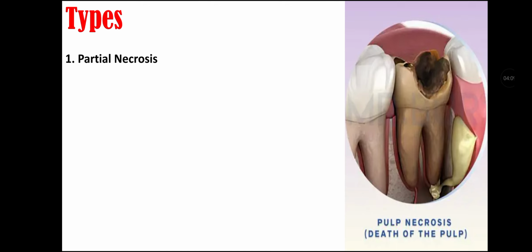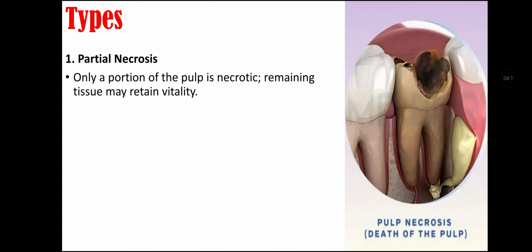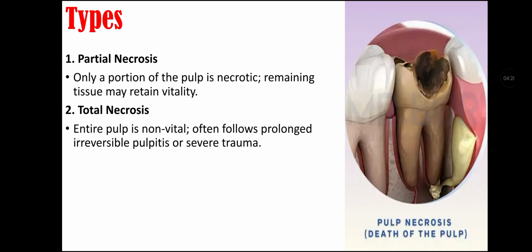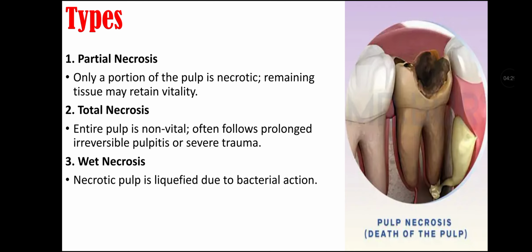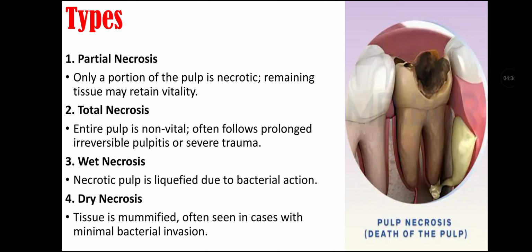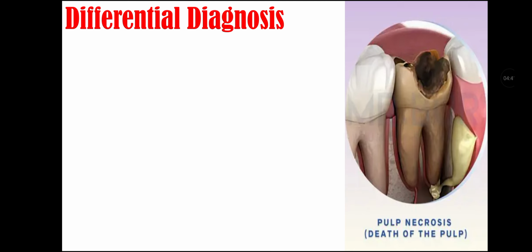Types of pulp necrosis. First is partial necrosis, in which only a portion of pulp is necrotic and remaining tissue may retain vitality. Second type is total necrosis. In this, entire pulp is non-vital. It often follows prolonged irreversible pulpitis or severe trauma. Third type is wet necrosis. In this, necrotic pulp is liquefied due to bacterial action. Fourth type of necrosis is dry necrosis. In this, tissue is mummified and it is often seen in cases with minimal bacterial invasion.